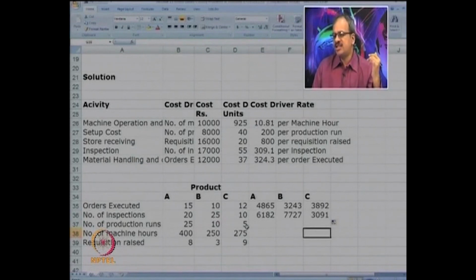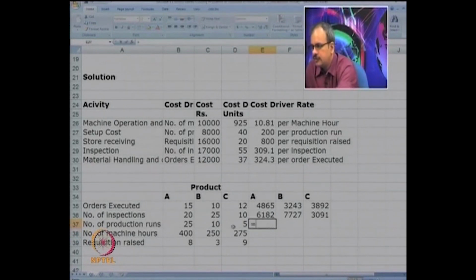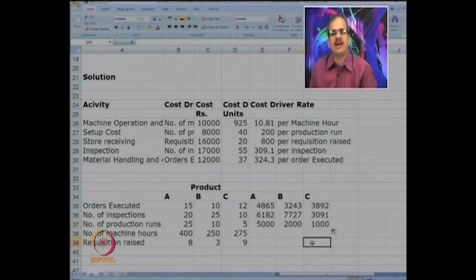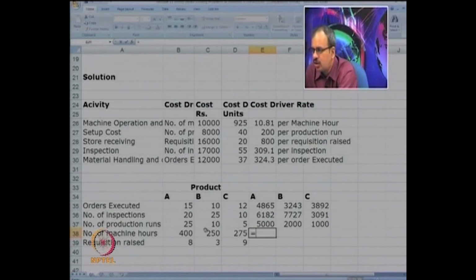Now number of production runs, again we know the cost per production run, which is 200. So we have 25 multiplied by 200, so 5000, 2000 and 1000 respectively. Machine hours, which is the major cost,